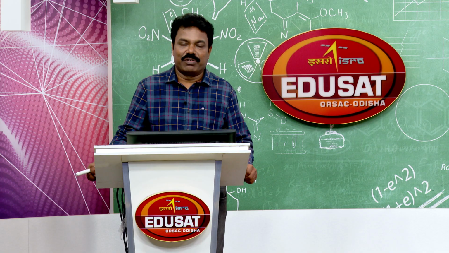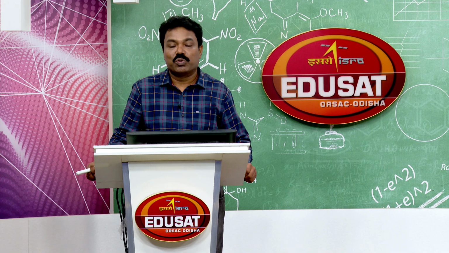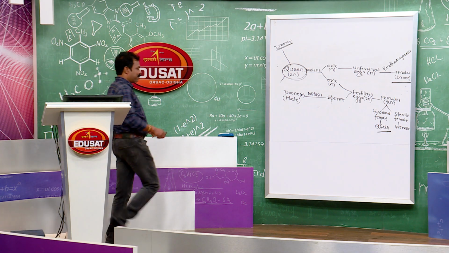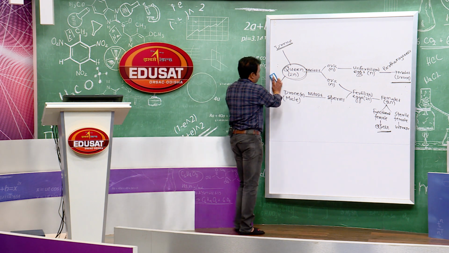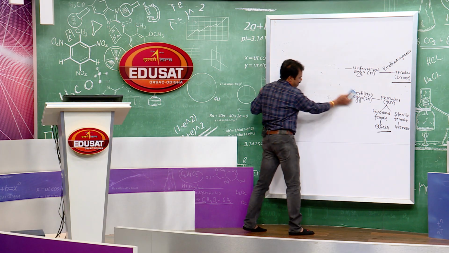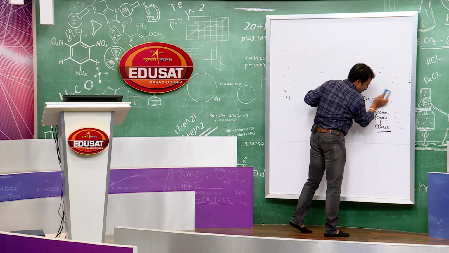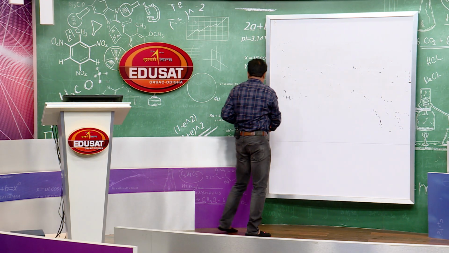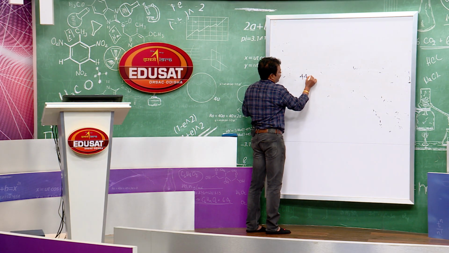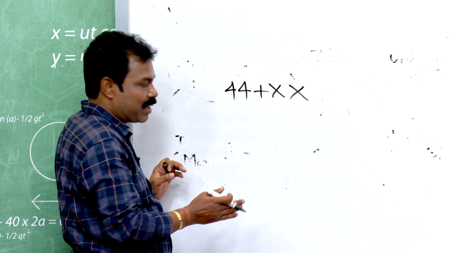But I will give you one example, a female without bar body and male with bar body. A female without bar body. Female means no Y chromosome is there, only X chromosome. 44 plus XX is normal female, but we want a female without bar body.